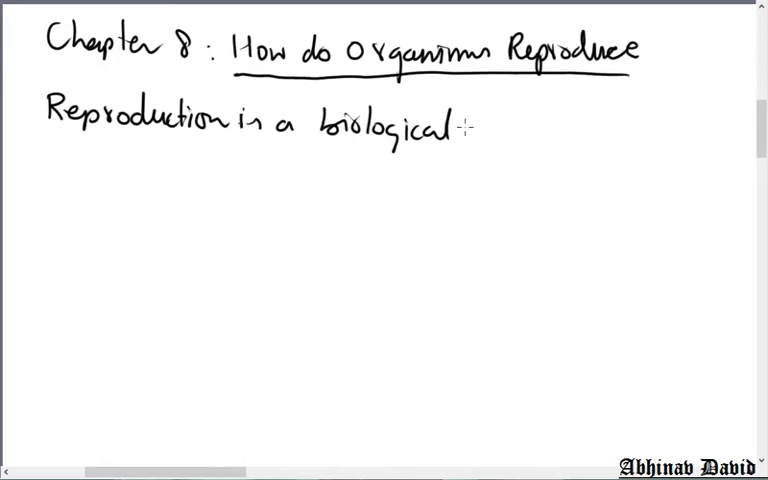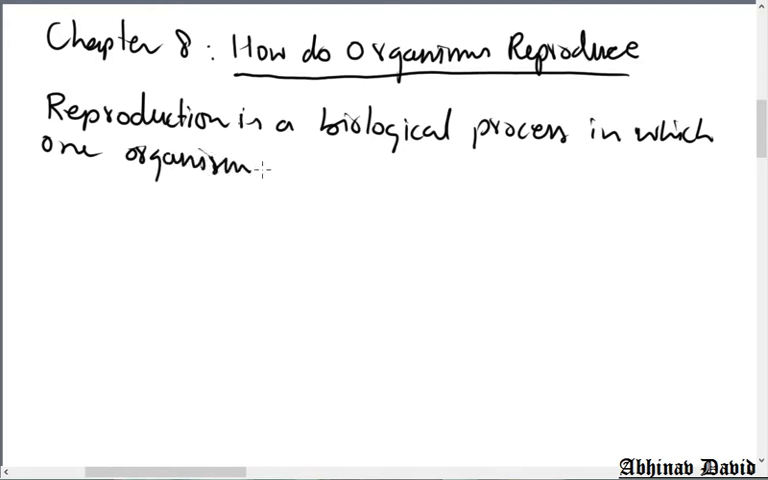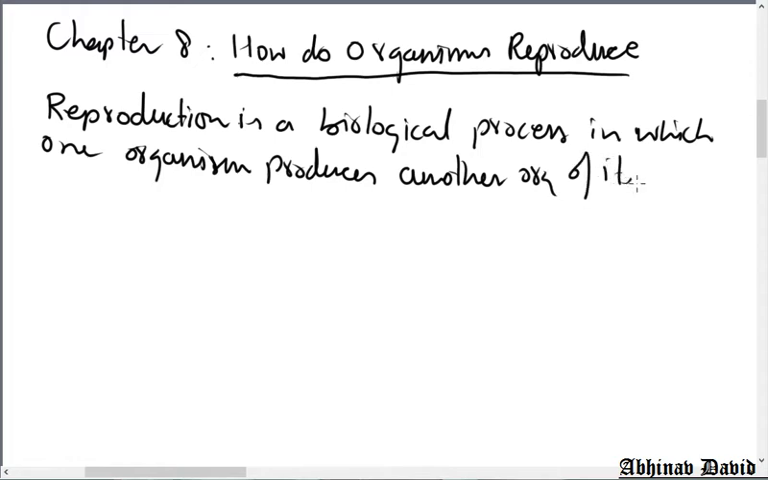So reproduction is a biological process in which one organism produces another organism of its own kind. This is the definition we have learned in our lower classes, and the same definition will remain here also. Reproduction is a biological process, not a physical process. It takes place only in living organisms, in which one organism produces another organism of its own kind.